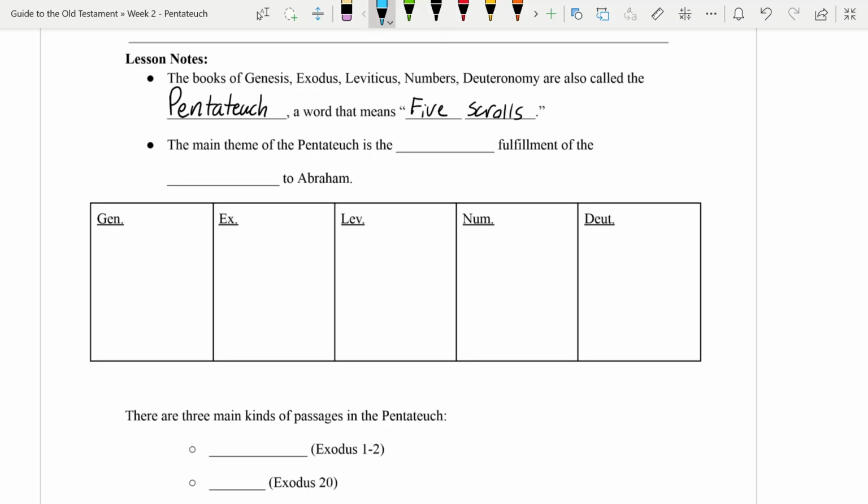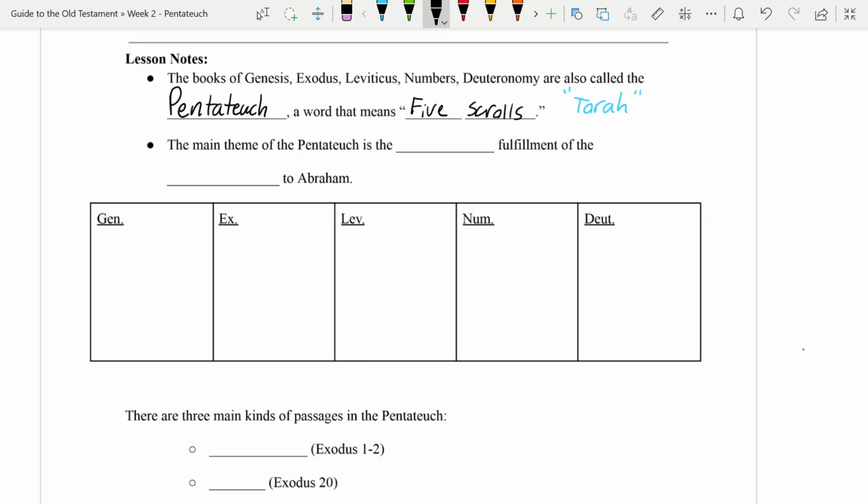And in fact, there's a Hebrew name for these 5 scrolls as well. Not Pentateuch, but the Torah, a Hebrew word that means instruction or law. But usually in English, we call it the Pentateuch. And it's kind of like something like Lord of the Rings or any book or movie where it's one big story, but there's also parts to it. So, Genesis, Exodus, Leviticus, Numbers, and Deuteronomy, they're all together one big book, but they're also kind of separate books too.